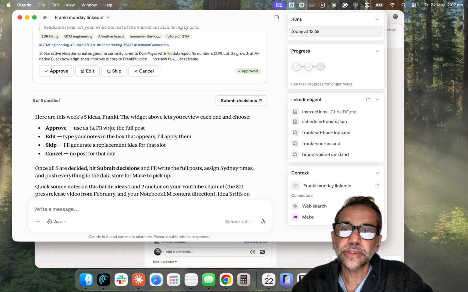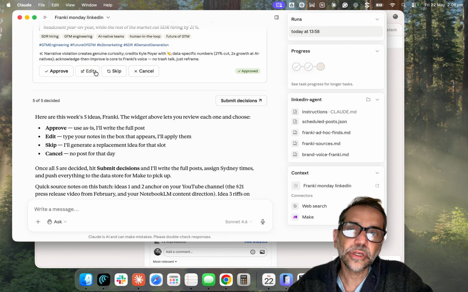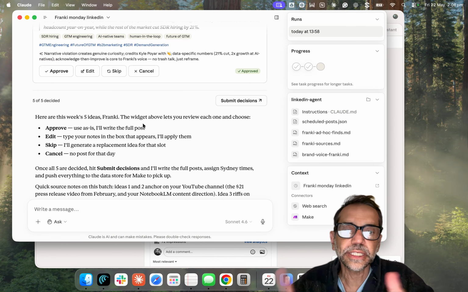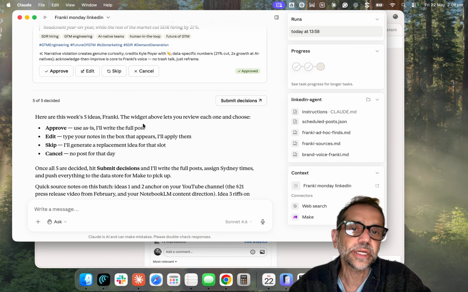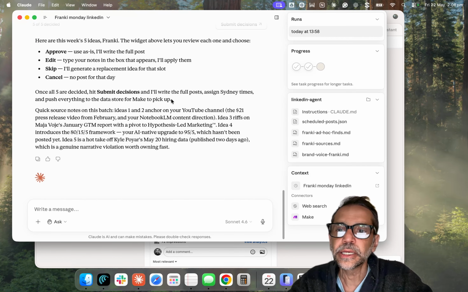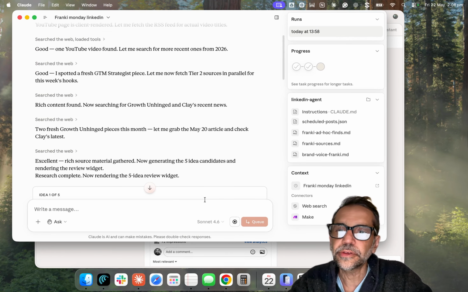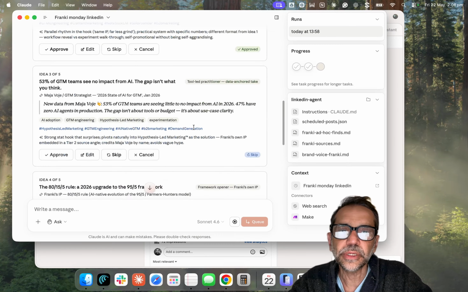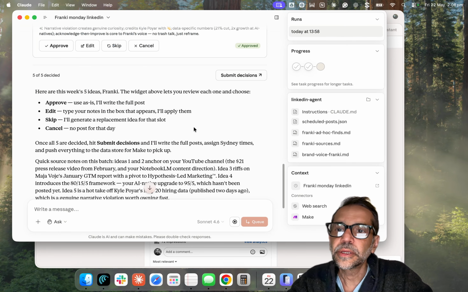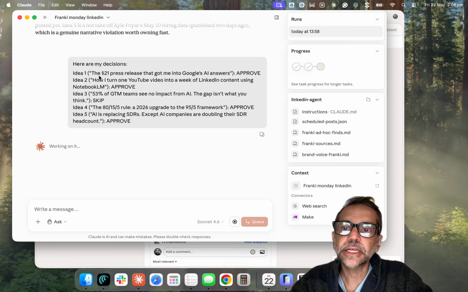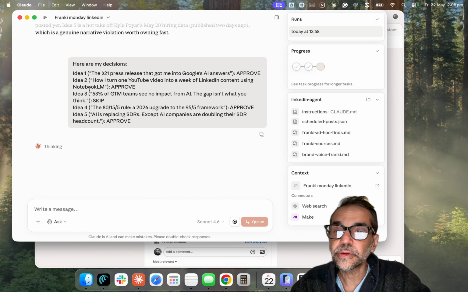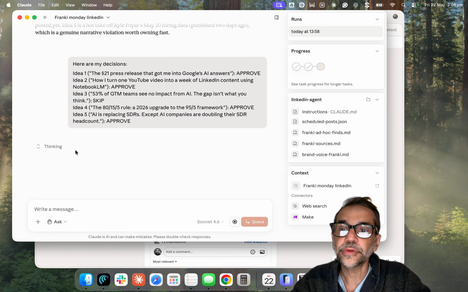Now you can see there are some instructions. Approved gets scheduled. You can edit. I can go back and edit that if I wanted to. Edit would basically say something like, hey, can you change it to X, Y, Z? And then it'll give you new ideas. Okay, so I'm going to say submit the decisions. These are all the ones that have been approved, and the ones skipped. Okay, so now it's made my decision. This is what I approved. It's a summarized confirmation of what's going to be scheduled, and hopefully these will then be scheduled in Buffer. So it's going to go through its thing.